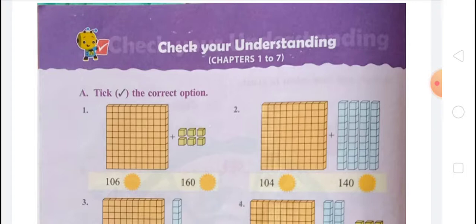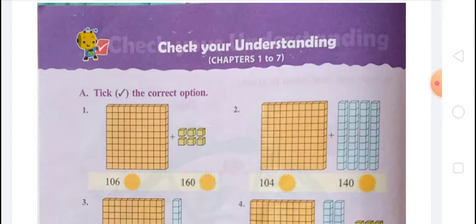And in addition, the second topic, adding 2-digit numbers, adding 3 2-digit numbers, story sums, addition with regrouping, adding more than 2 numbers, order of addition. In topic third, we have learned regrouping 1 ten to 10 ones, subtraction with regrouping, using subtraction to compare, checking subtraction with addition, story sums, addition and subtraction facts. And in topic 4, understanding multiplication, we have learned multiplying by 2, doubles, multiplying by 5, multiplying by 10, multiplying by 0, multiplying by 1, story sum.